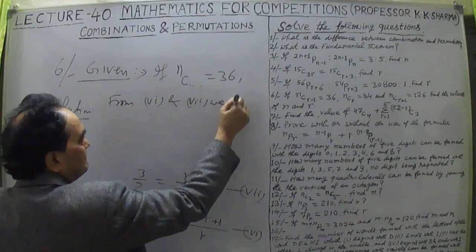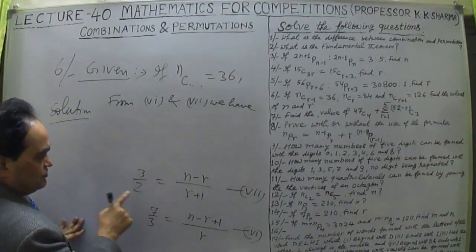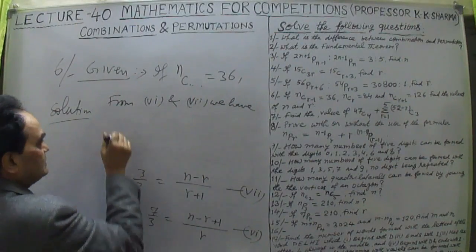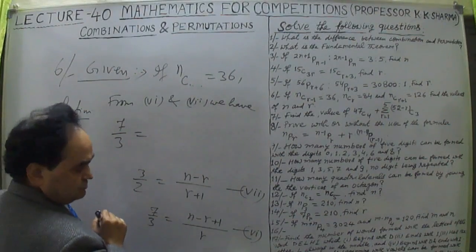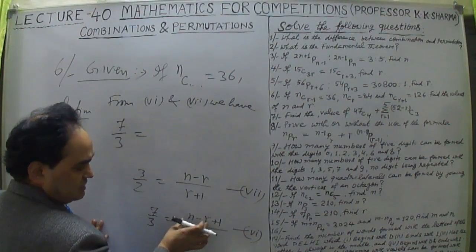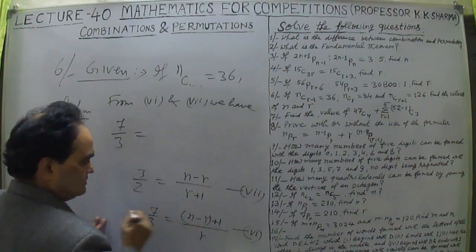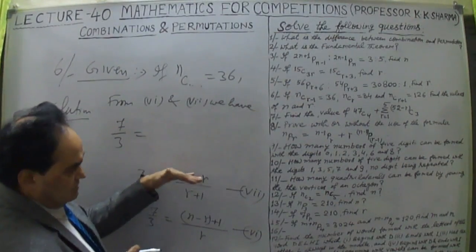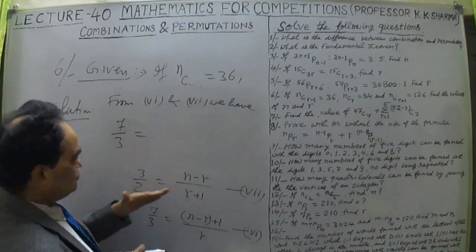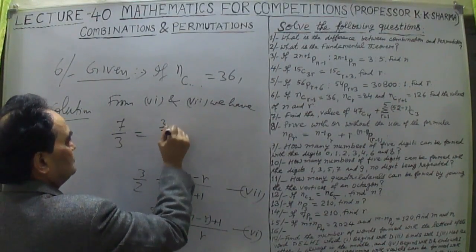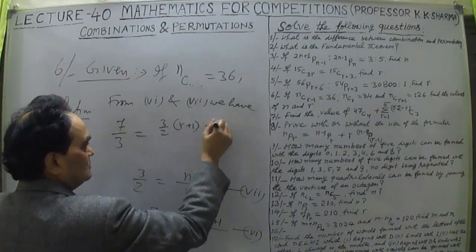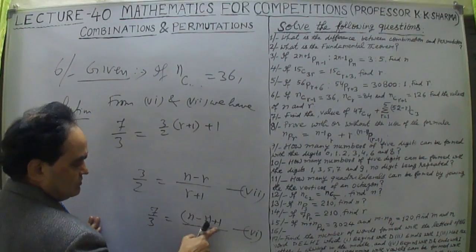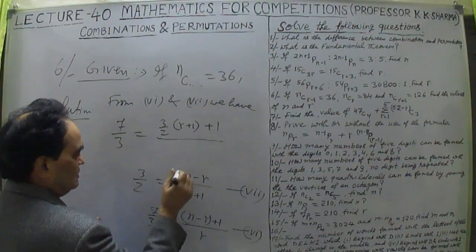We have 3 upon 2 for this, 7/3. 7/3 is equal to n minus r. The value of n minus r, if I calculate from here, n minus r equal to 3/2 into r plus 1.